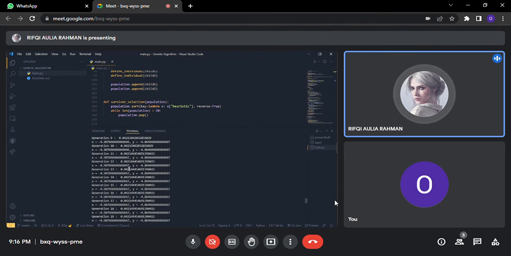For example, here we have 0.0421, and for generation 10 we have 0.0431, and then after the genetic algorithm works, it will have the final value of 0.0421, which is smaller than the generations before.